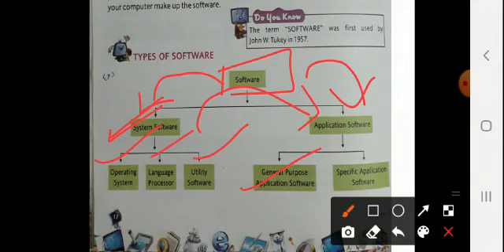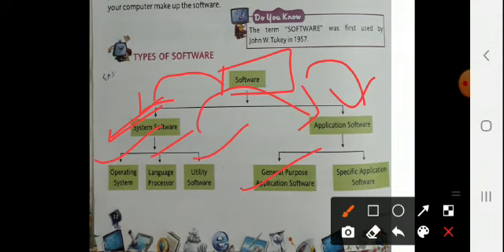Then graphic software. What is the meaning of graphic software? Graphic means doing work with the help of images. We can insert images in our presentation or whatever work we are doing, for example in Paint or Adobe Photoshop. Then multimedia software, what is the use of it? We can do the work with the help of images, text, sound, etc.